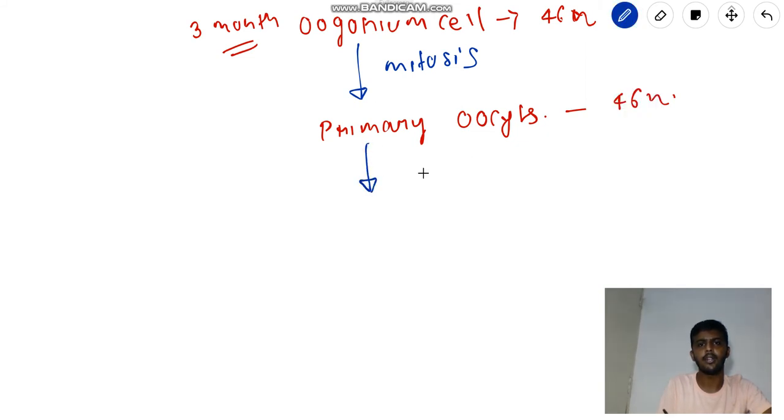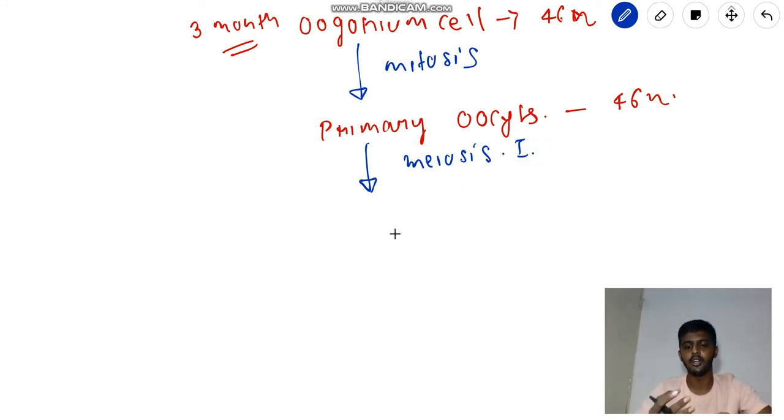After that, in this primary oocyte, the meiosis will take place. As we all know there are 2 steps of meiosis, meiosis 1 and meiosis 2, and meiosis is known as reductional division. Okay, so here the chromosome number is going to be halved. First meiosis 1 will take place, and in meiosis 1 we know there are 4 steps: prophase 1, metaphase 1, anaphase 1, telophase 1.